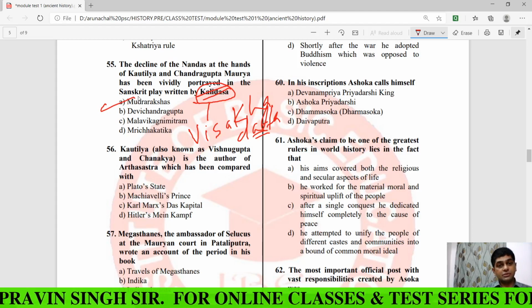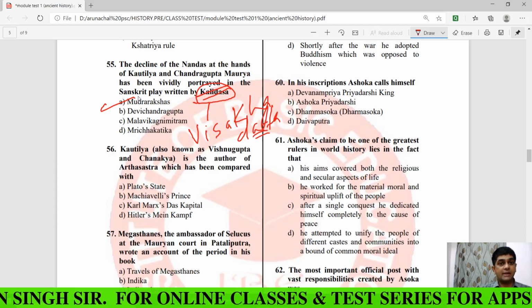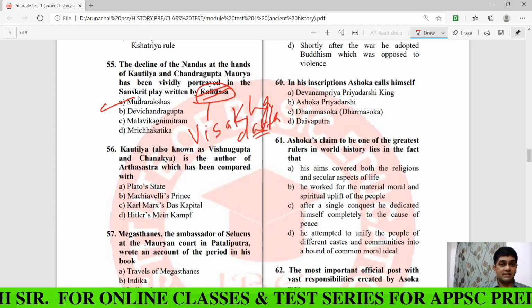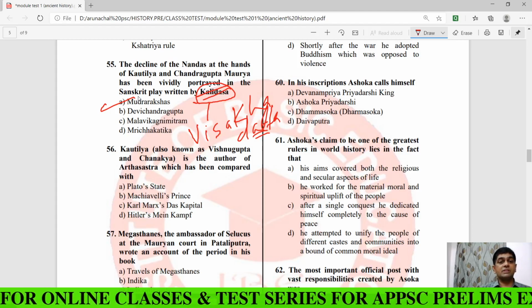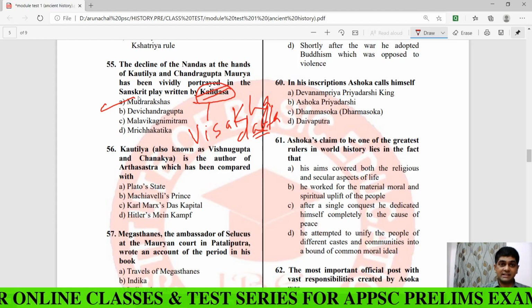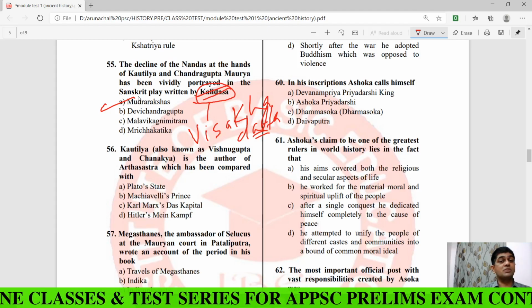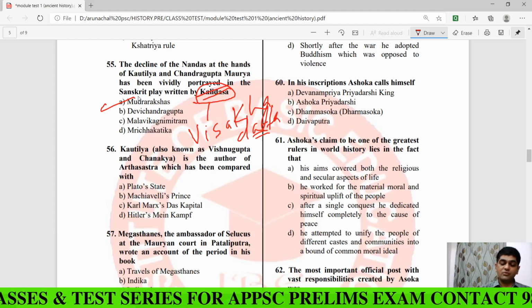So Visakha Datta wrote a Sanskrit play called Mudra Rakshasa. Through that play, we come to know that Kautilya conspired against the last Nanda ruler, Dhananand. So in which book do we come to know about the conspiracy of Chanakya against the last Nanda ruler? Answer is Mudra Rakshasa, and this book is written by Visakha Datta.